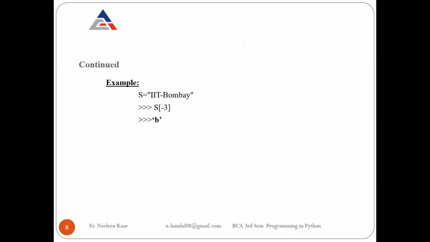So suppose I have a string IIT Bombay. This is the string. And if I just want to calculate s[-3], I will go to which character? -1, -2, -3. It is displaying Bombay. Okay. This is important.